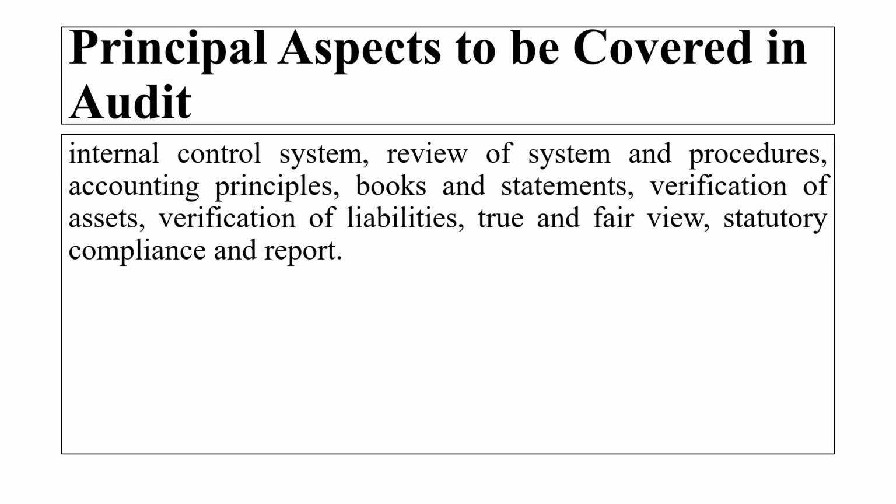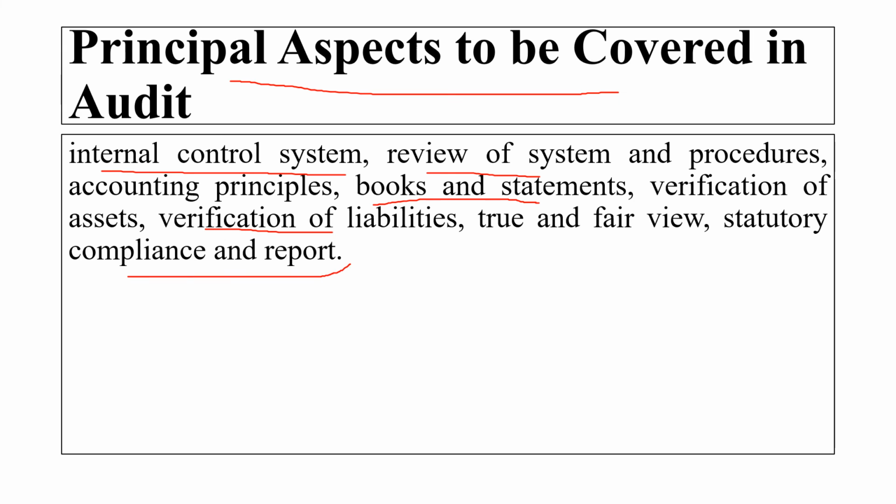what different things have to be covered in audit? That is principal aspect to be covered in the audit. Now it will be the internal control system, review of the system and the procedure, accounting principle. What different principles are there which we have to see in the audit? Then is the books and the statement, verification of the asset. What different assets are there? Verification of the liability, the truth and the fair view, statutory compliance and the report.